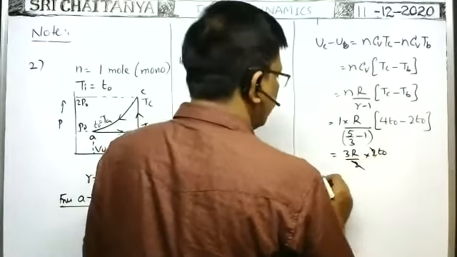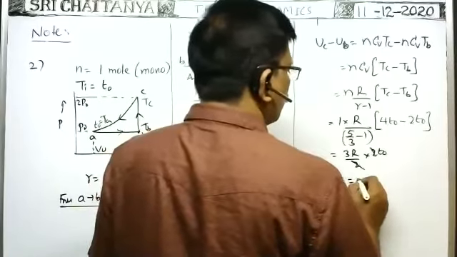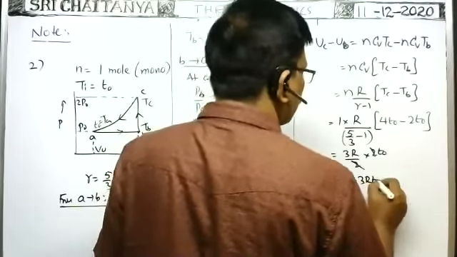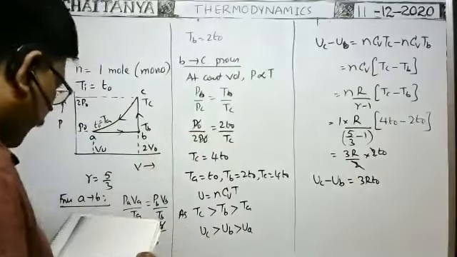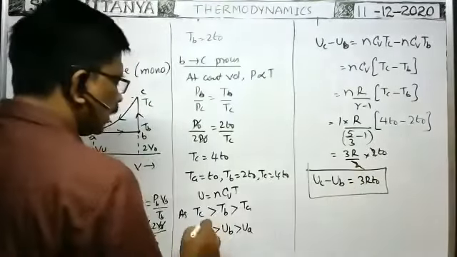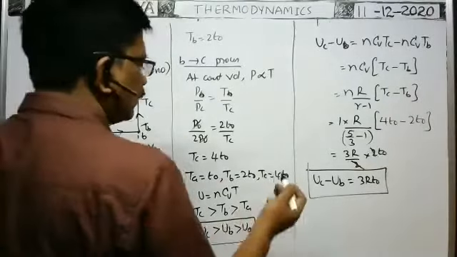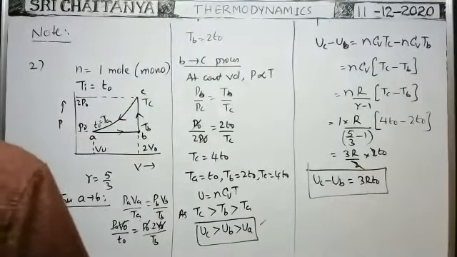The 2s cancel. Therefore, UC minus UB is equal to 3RT naught. This is the change in internal energy, and the relation among internal energies at the various points A, B, C is like this. In this way, you have to do it.